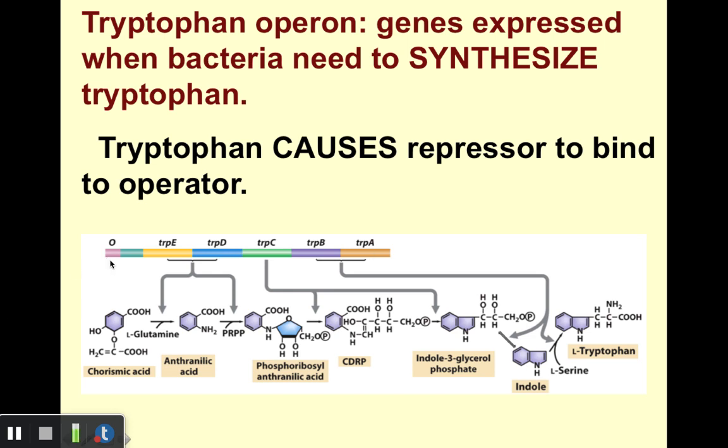So here we see schematically the tryptophan operon. Here's an operator, and our structural genes E, D, C, B, and A. Each of these codes for a different enzyme involved in the synthesis of tryptophan. And notice what's interesting is that the sequence of the genes tends to correlate with the sequence in which the enzymes are used in the synthesis of tryptophan.